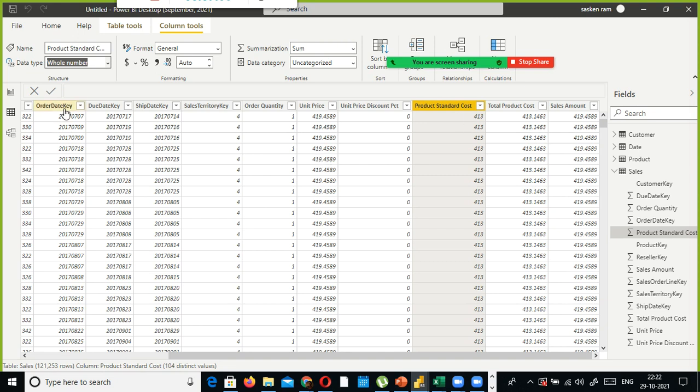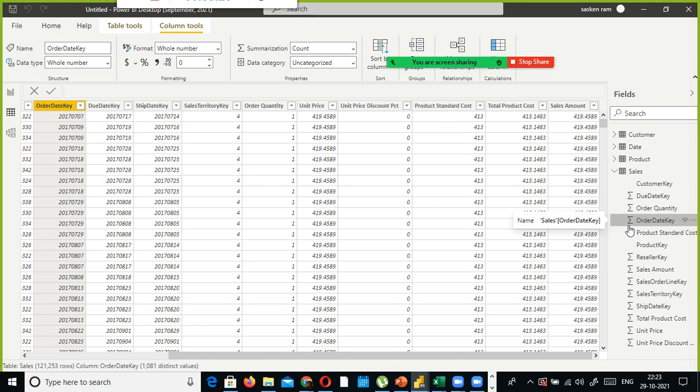And look here, order date key, this is a number type. In the case of numeric columns, it assigns a prefix with the sigma sign. Sigma is nothing but aggregation. What do you mean by aggregation? Summarization.